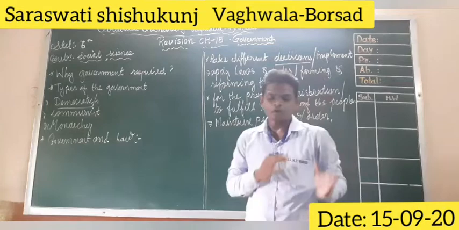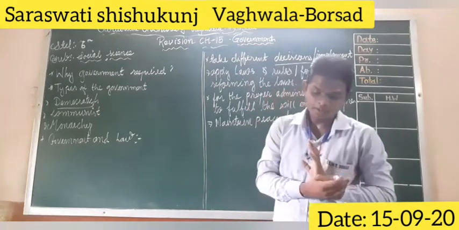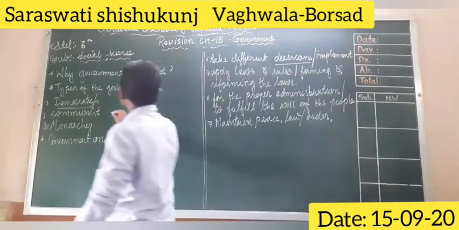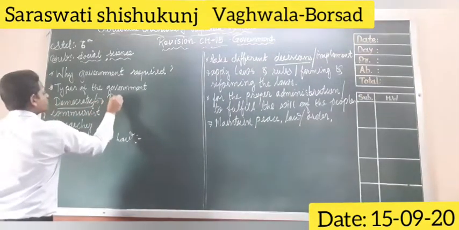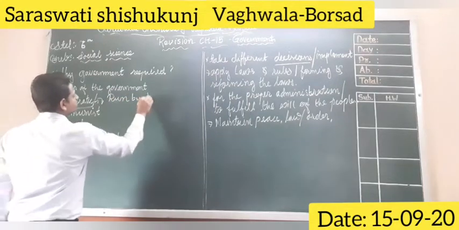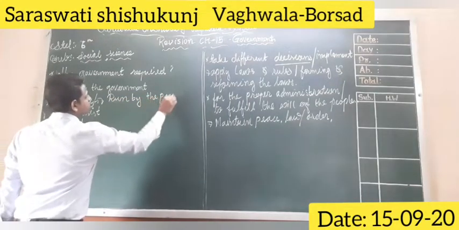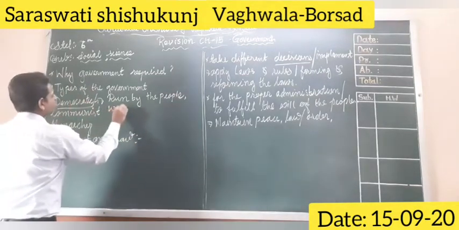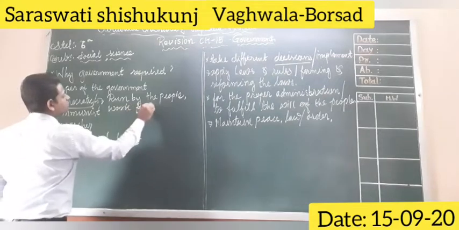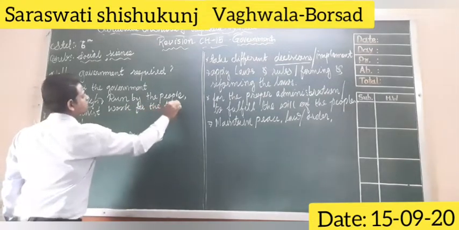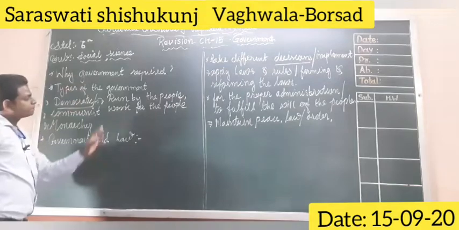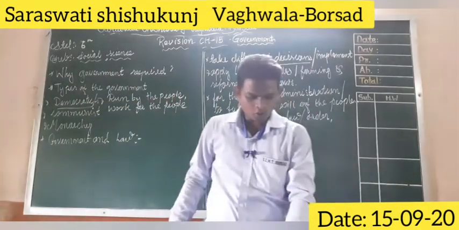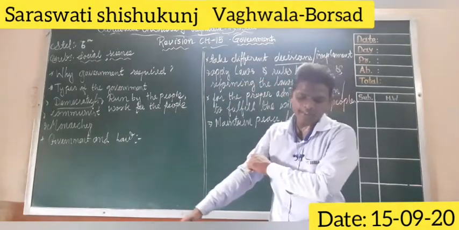According to the former president that we have discussed, democracy means the system which is run by the people, works for the people, and is of the people. This is called the democratic governance system.